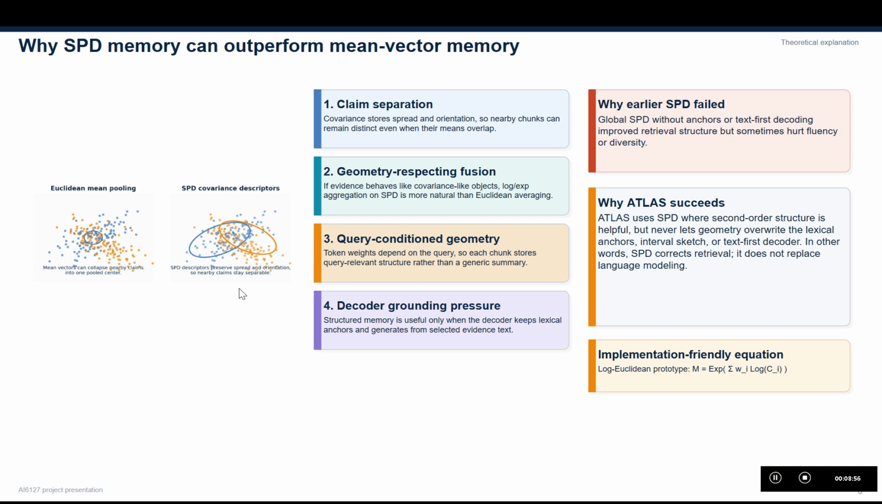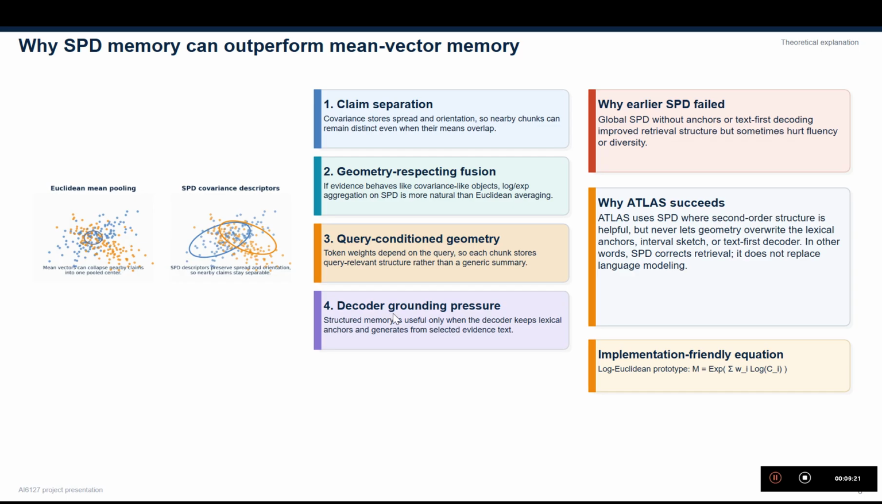A second theoretical point is aggregation. If the memory objects are covariance-like, then comparing and averaging them in the right geometry actually matters. This is why log-Euclidean operations are used. They let us compare structured evidence objects more naturally than simply flattening them as ordinary vectors.